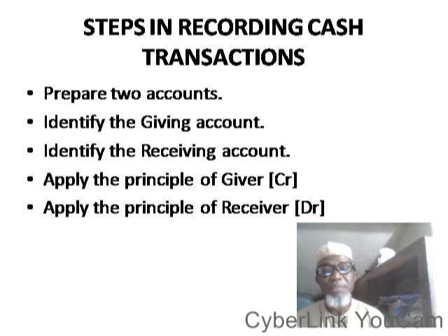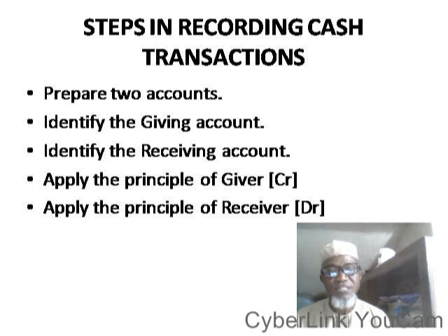The first one is keeping of books of account, division of each of the books into separate books. Each account should be divided into halves, the left hand side and the right hand side. The left hand side is meant for the debit side, while the right hand side is meant for the credit side.